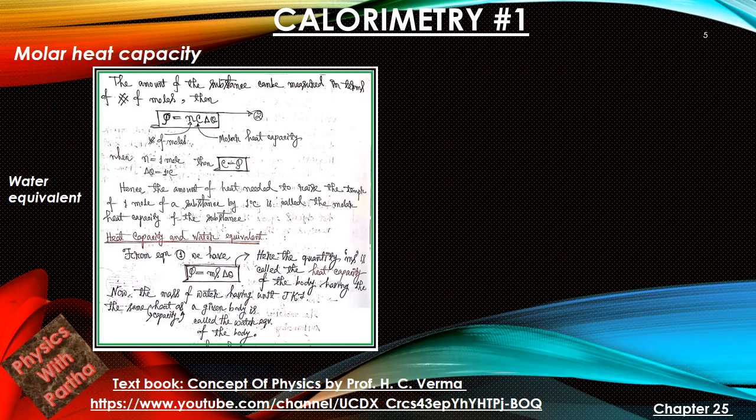Next, heat capacity and water equivalent. Here we see that Q equal to m s delta theta, the term m into s. Overall, this term is known as the heat capacity of the body, which has the unit joule per Kelvin. Now let us consider the mass of water having the same heat capacity as that of a given body. Then that mass of water is called the water equivalent of the body. So when we do some calculation regarding this, we will be able to get it clearly.